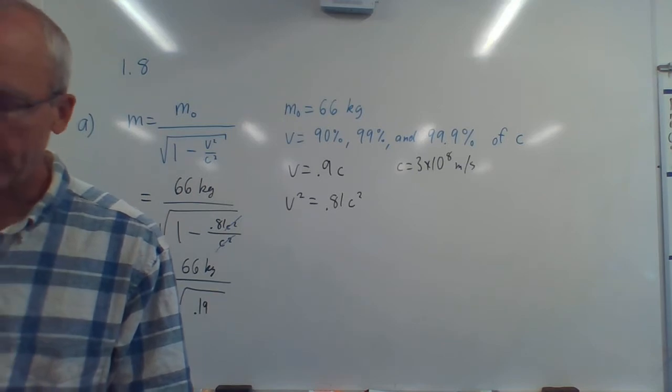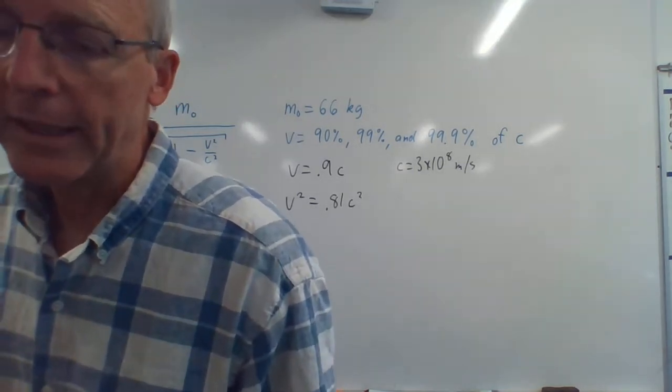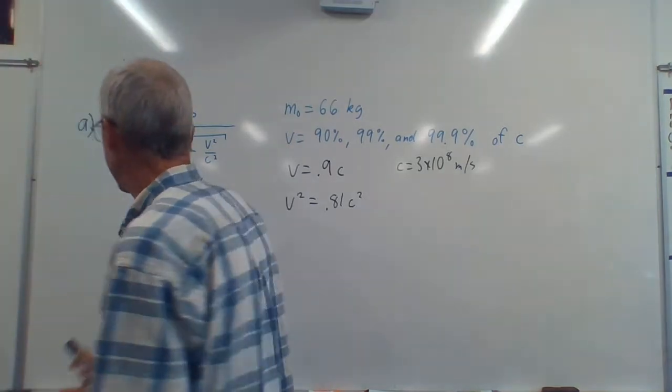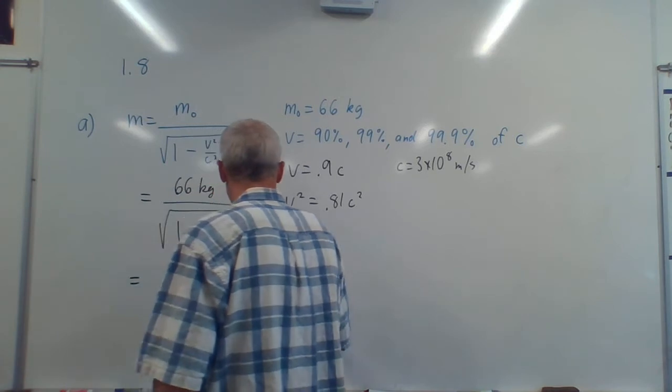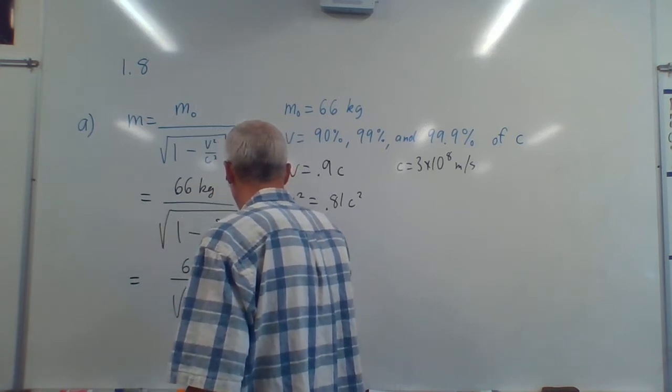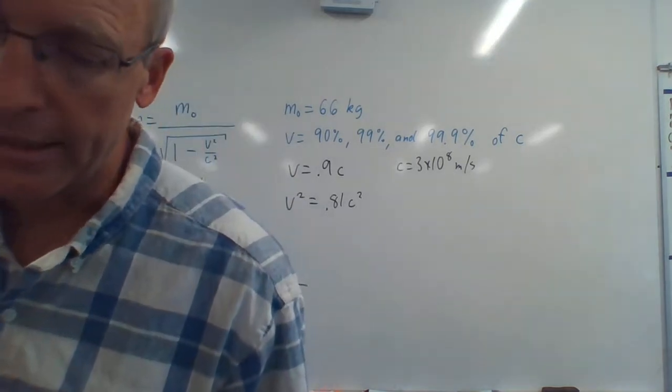That's 0.4358. Oh my gosh. Okay, I'm going to keep it on my calculator. 0.4358898. So that's equal to 66 divided by 0.43598. It's good to keep as many decimal places as possible again and round off at the end.